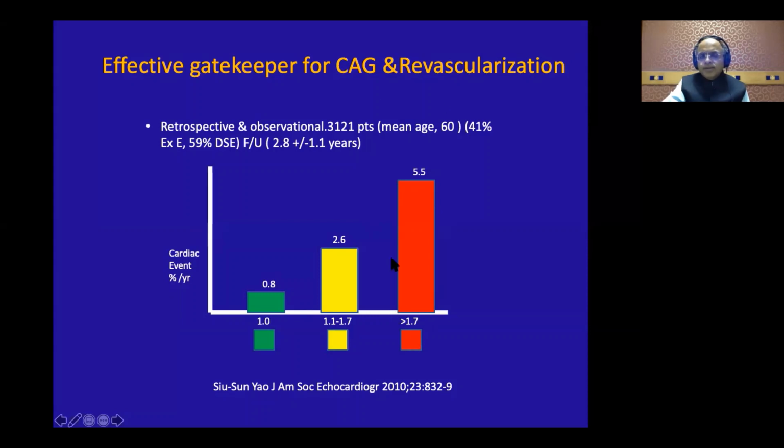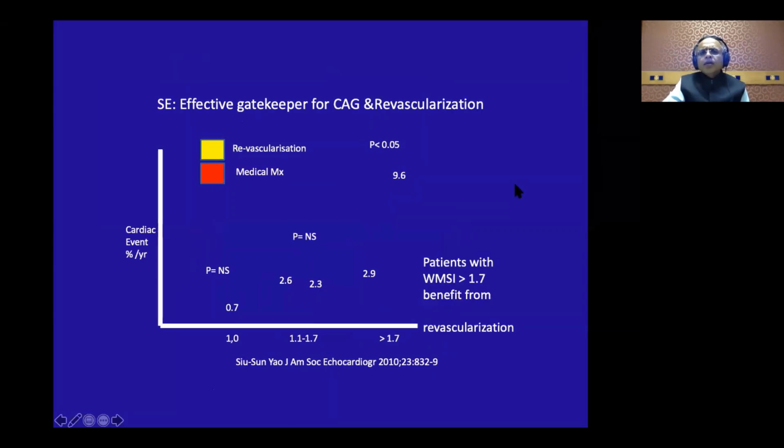But interestingly, the ISCHEMIA trial actually recruited this particular group. Then if you look at the effect of revascularization, now this is a retrospective study. It is not like a prospective study like the ISCHEMIA trial. Now here, you see the revascularization shown by the yellow graphs and the medical management by the red graphs.